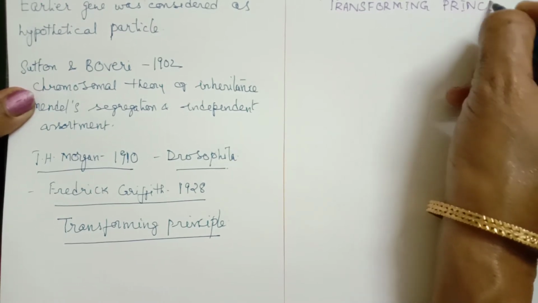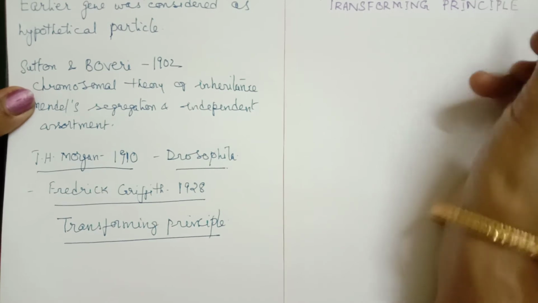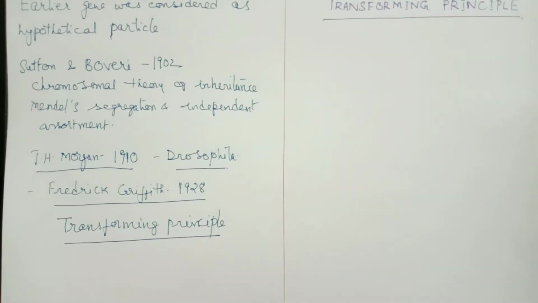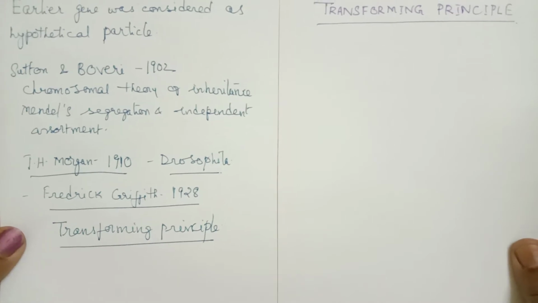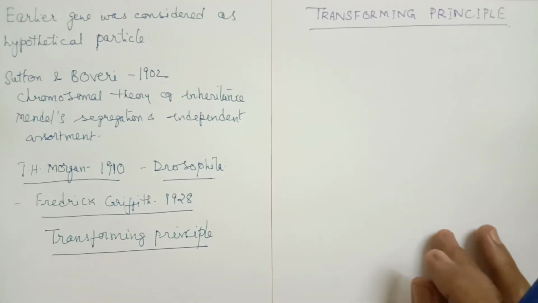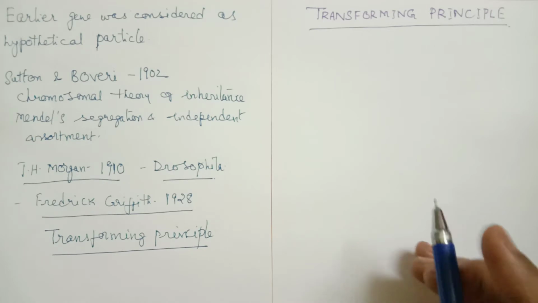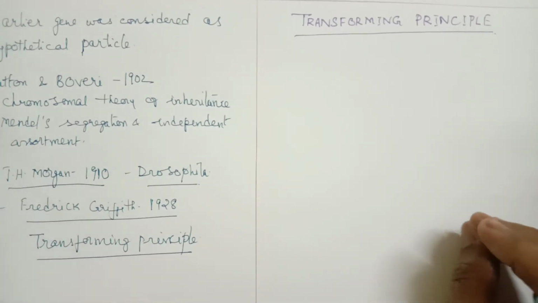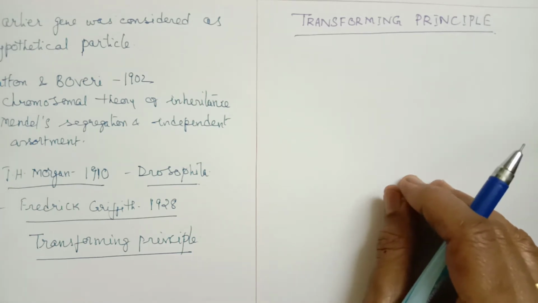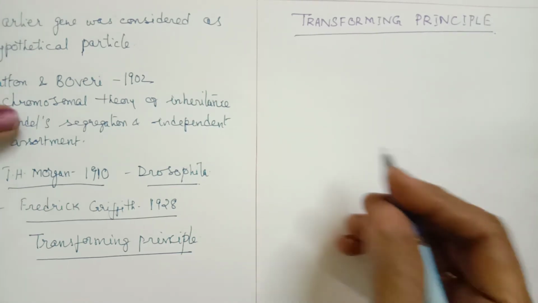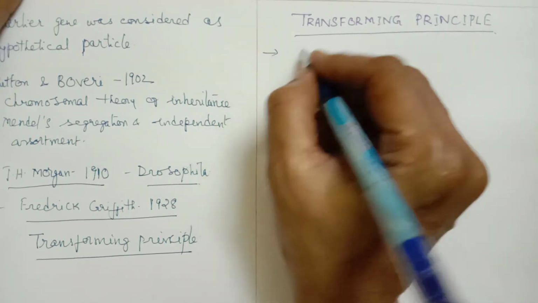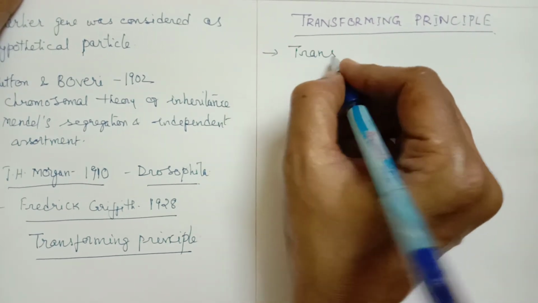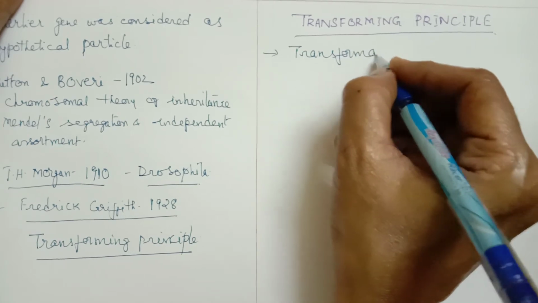From here onwards, all the studies made had the main intention of understanding the chemical nature of the genetic material. Griffith called it the transforming principle, but by then he did not know the chemical nature of that transforming principle. So he conducted transformation experiments using bacteria.